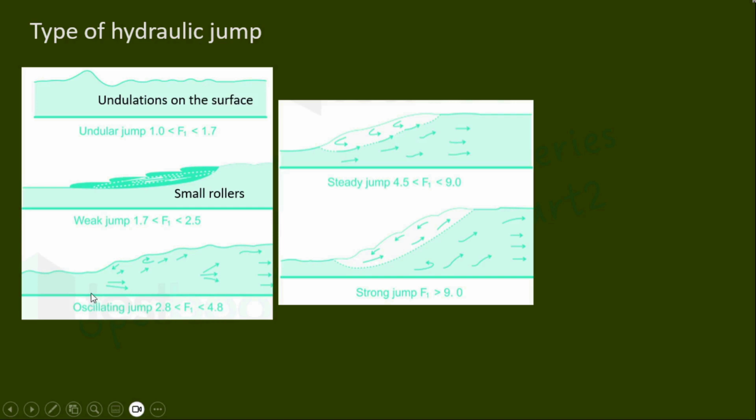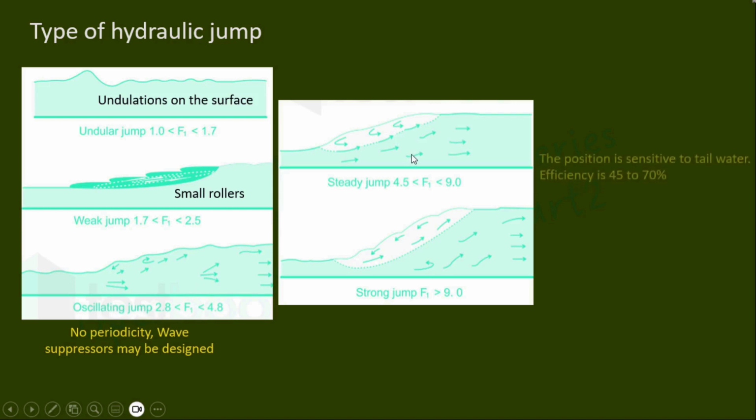So the entering jet of water oscillates back and forth from the bottom to the surface and it travels downstream and damages the bed and bank. Normally we have to avoid this oscillating jump. So in some situations we have to use wave suppressors, and it should be designed against this oscillating jump.